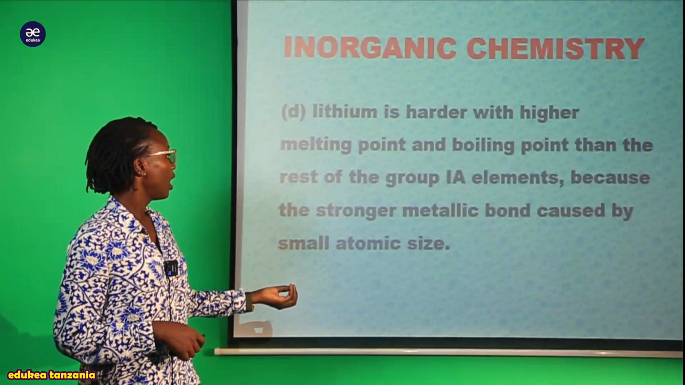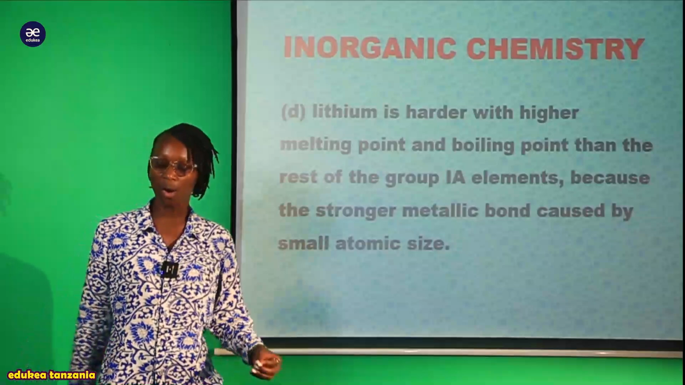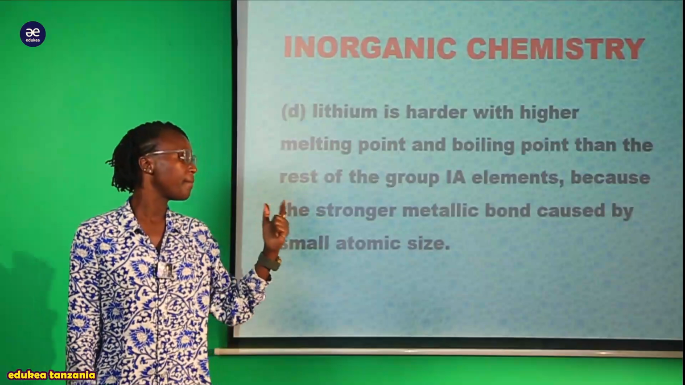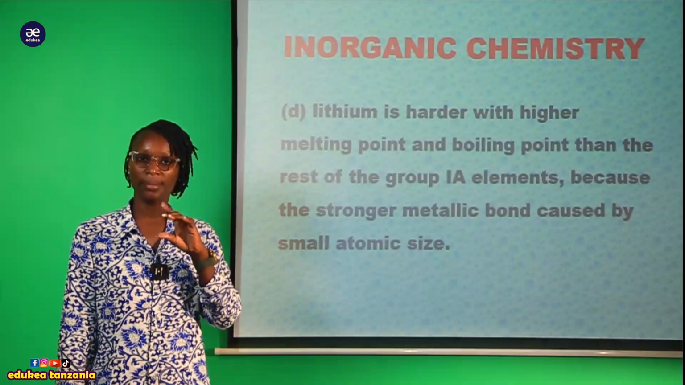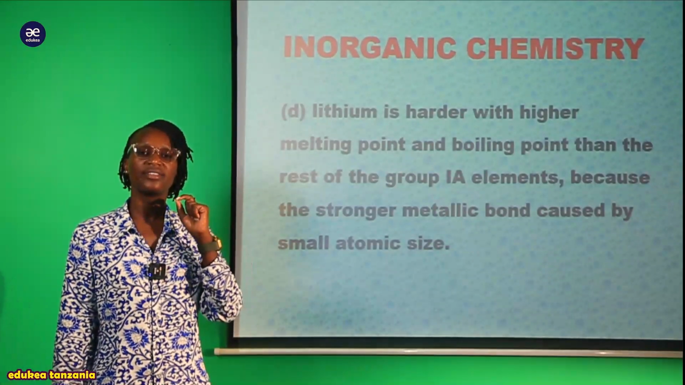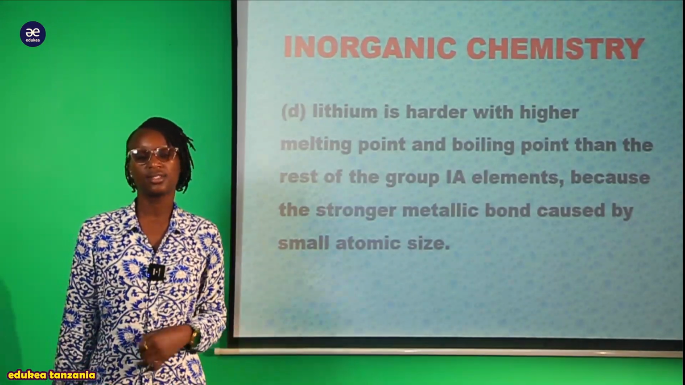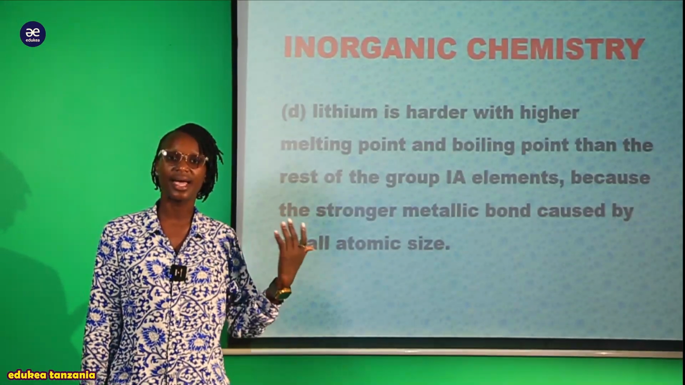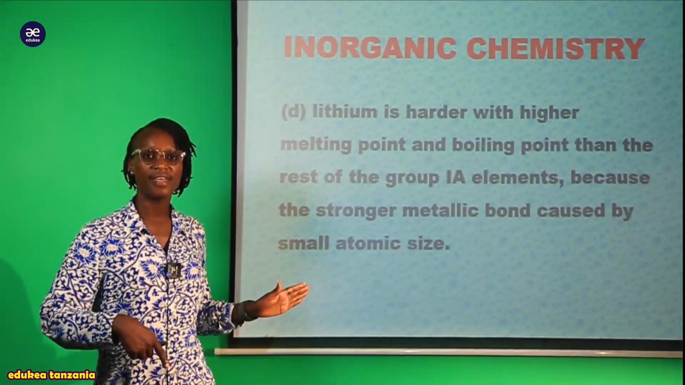The reason is because the stronger metallic bond caused by small atomic size. Utakumbuka kwamba lithium is made up of very small atomic size. Sasa hii small atomic size inaenda kusababisha hii element kutengeneza the stronger metallic bond. So as long as we have the stronger metallic bond, maana kwamba hii lithium itakuwa very harder. Na ikishakuwa very harder, obvious, we expect to have the large amount of the energy in order to break it, or in order to convert it from one state of matter to another state of matter. Therefore, finally it will display the higher melting point and the boiling point than other elements in the same group. So these are among the anomalous behaviors of the lithium.